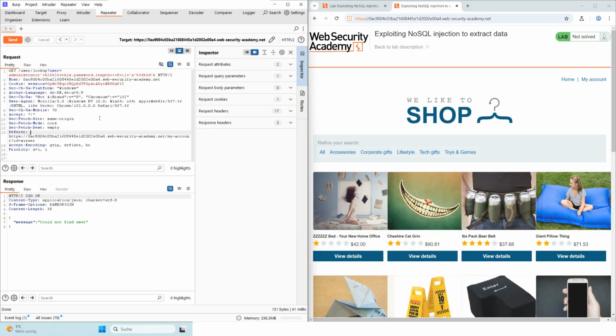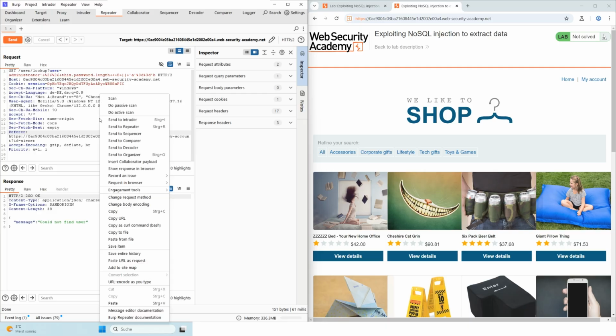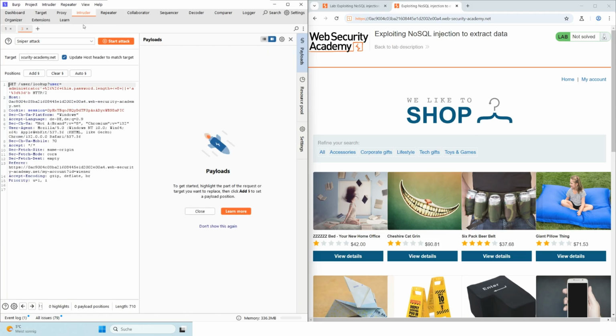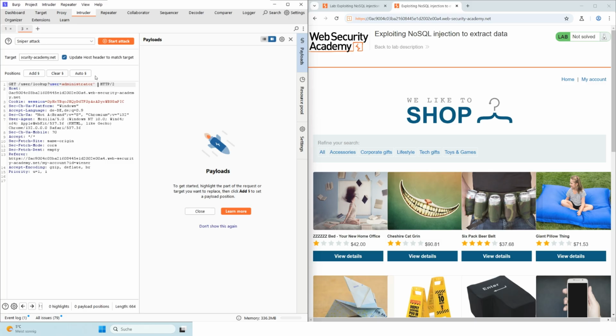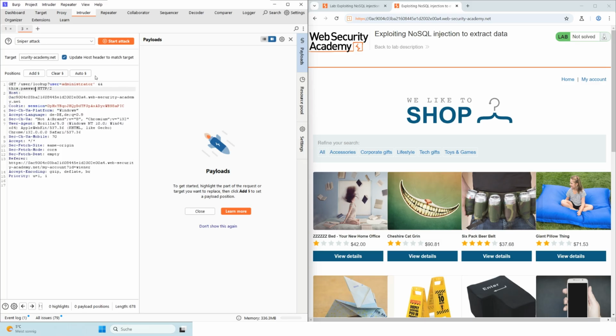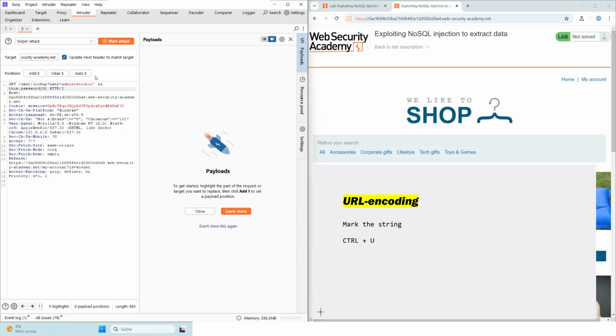We now send this request to the Burp Intruder. To do this, move the mouse over the request and click the right mouse button. A context menu then appears in which you select the Send to Intruder option. We now switch to Burp Intruder and adjust our request. The request has to be URL encoded with Ctrl+U.